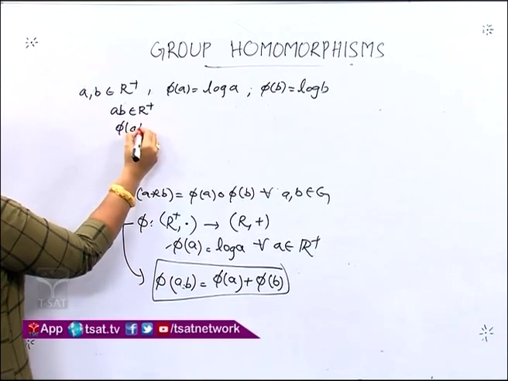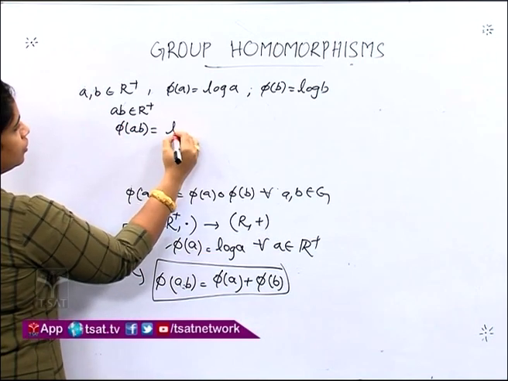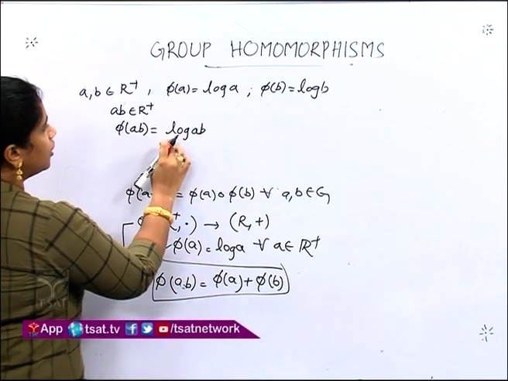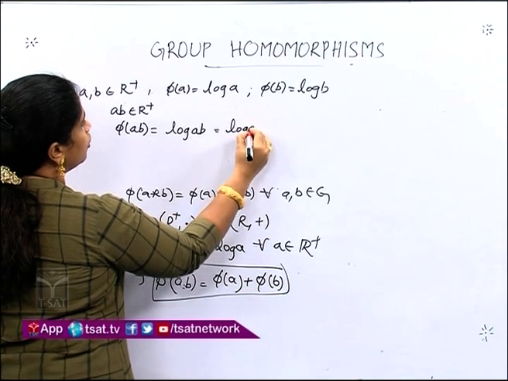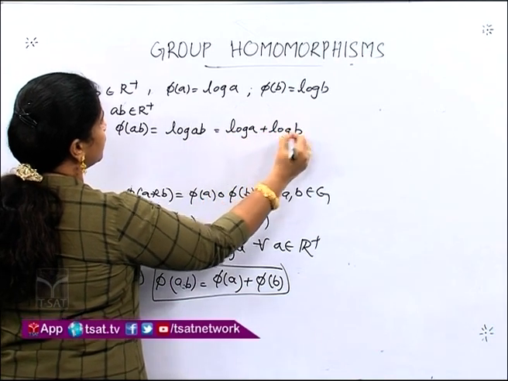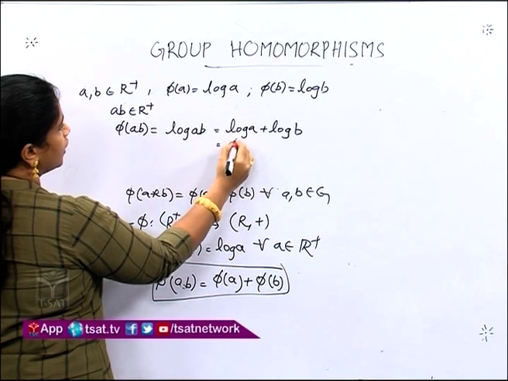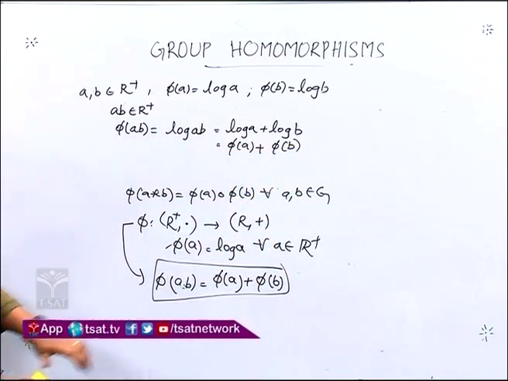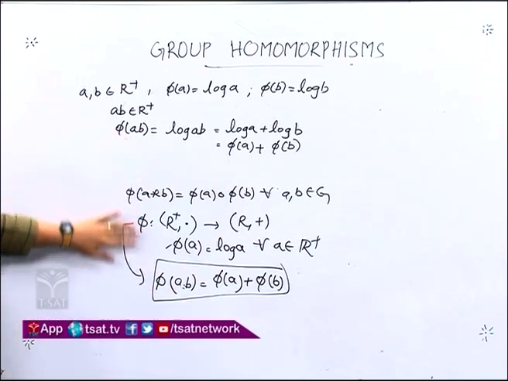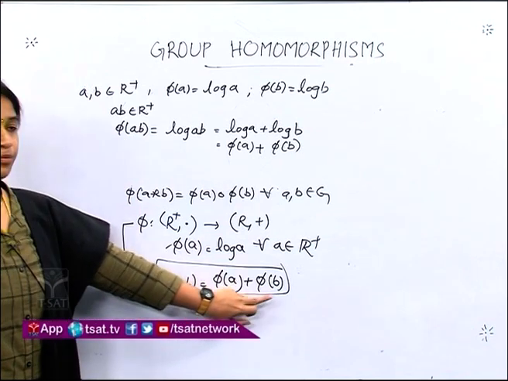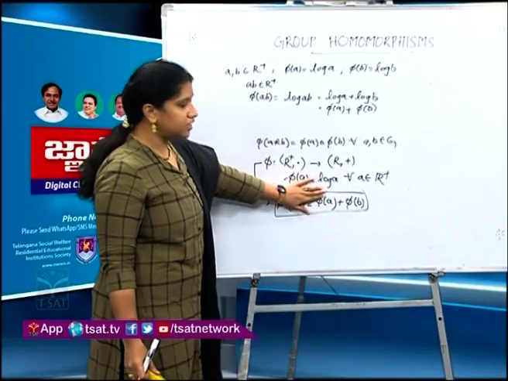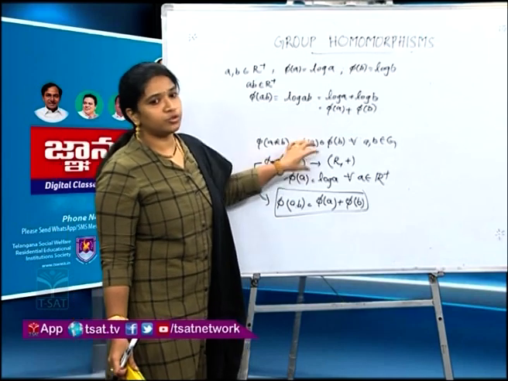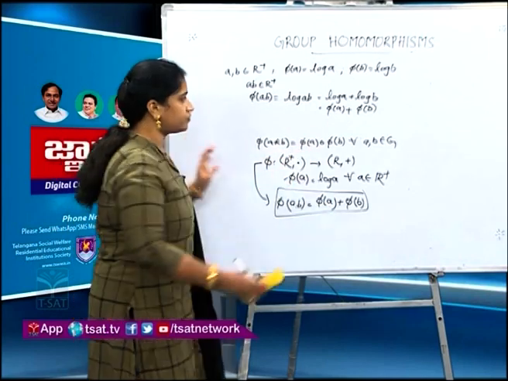What will be phi of AB? Phi of AB equals log of AB. But from the property of logarithms, we know that log AB is equal to log A plus log B. Instead of log A, we can write phi of A, and instead of log B, we can write phi of B. So, this is the condition of homomorphism. So, we have verified this. Phi of AB is equal to phi of A plus phi of B. So, this function is a homomorphism between these two groups. That is, under this function, these two groups will be similar groups.